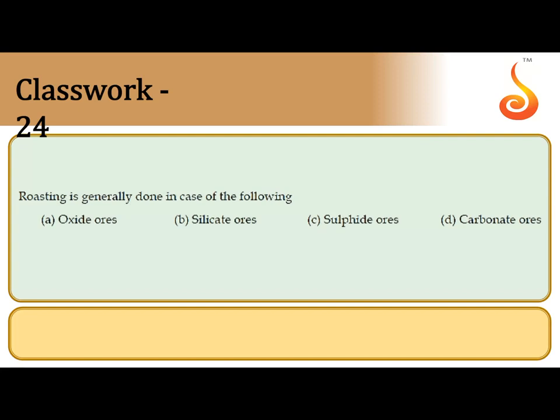Roasting is generally done in the case of sulphide ores. Generally, sulphide ores are converted into oxide ores so that reduction becomes easier. Sulphur is removed in the form of volatile gas, sulphur dioxide. So, the correct answer is C.